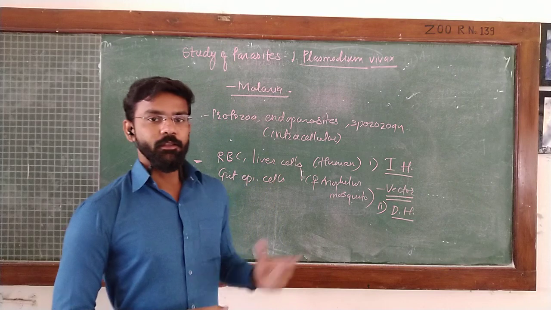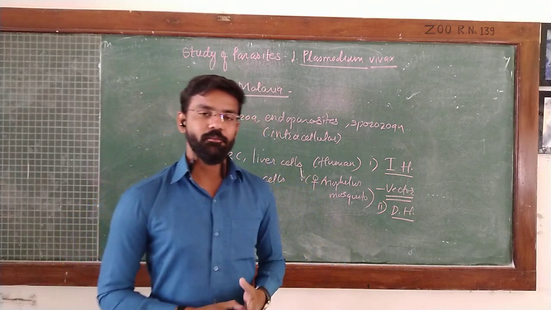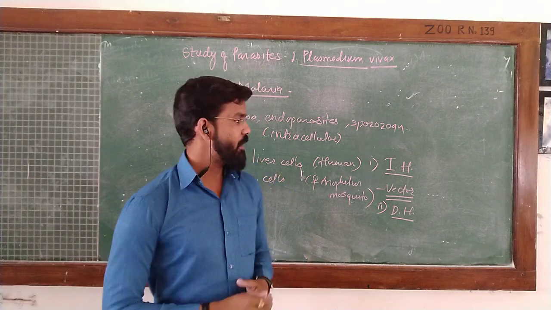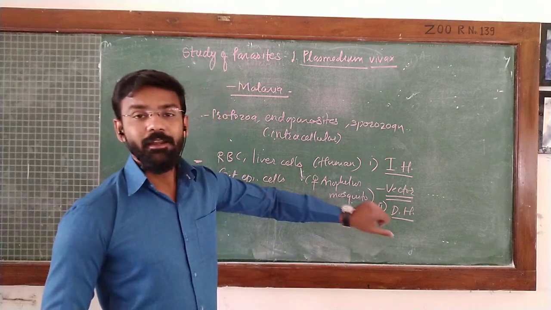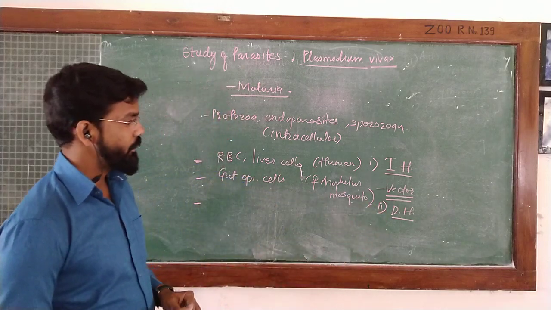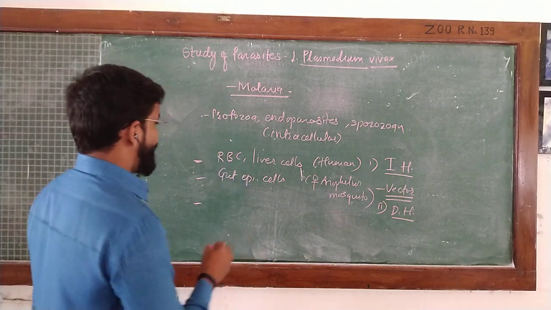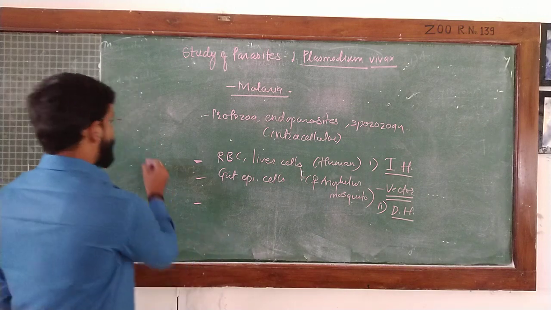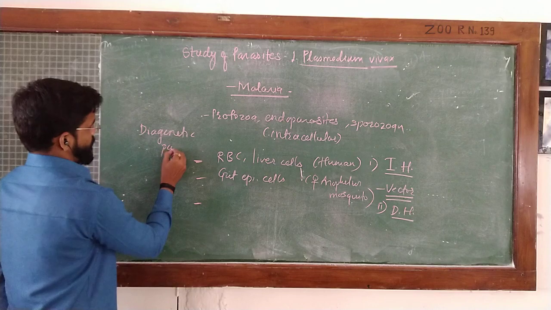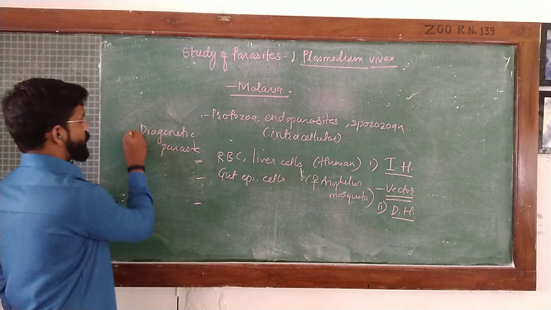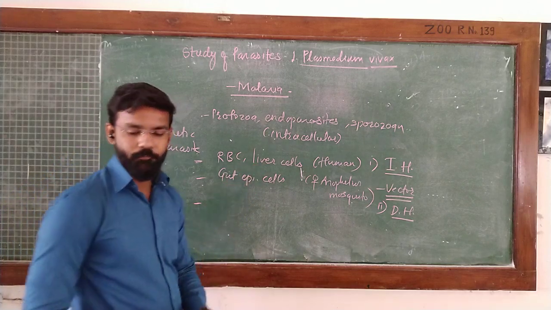Definitive host means the host in which the parasite undergoes sexual reproduction or attains sexual maturity and produces a large number of daughter cells by sexual reproduction. This host is called the definitive host. Here, the female Anopheles mosquito serves that role. Like this, the parasite completes its life cycle in 2 different hosts. Therefore, it is a digenetic parasite, meaning it requires two hosts to complete its life cycle, human and female Anopheles mosquito.